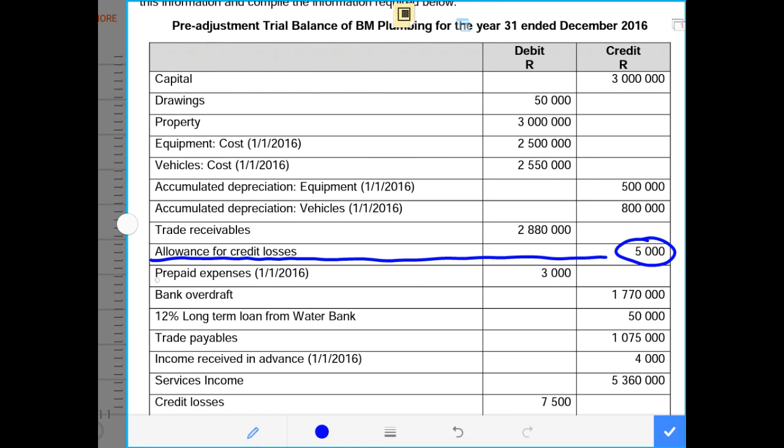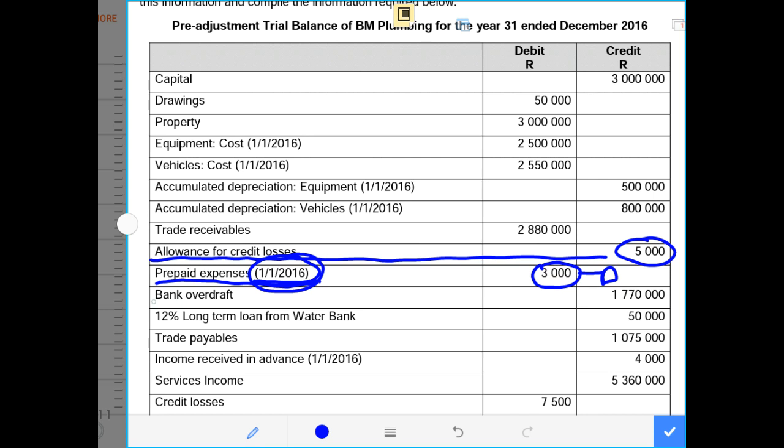We also have the prepaid expense on the first day of the year, 1st of January 2016, which was 3,000 rands, and we know that prepaid expense is an asset. Therefore this has to be reversed, and the prepaid expense will be recorded on the credit side, because to cancel a debit entry, it has to be recorded on the credit side.